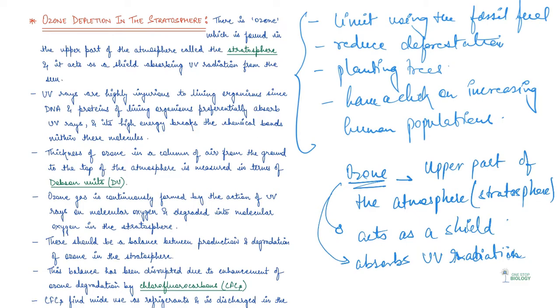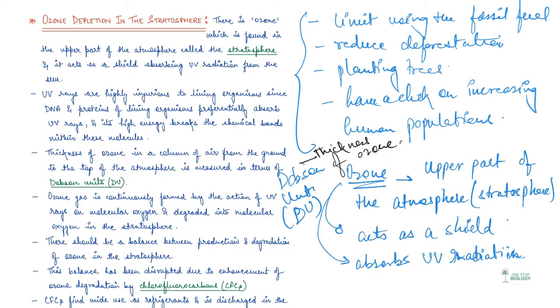Now, the thickness of the ozone layer, the thickness of ozone in the column of air from the ground to the top of the atmosphere is known as the Dobson units. Dobson unit is basically thickness, right? It is a measure of thickness of ozone. And this is in the column of air from the ground to the top of the atmosphere.